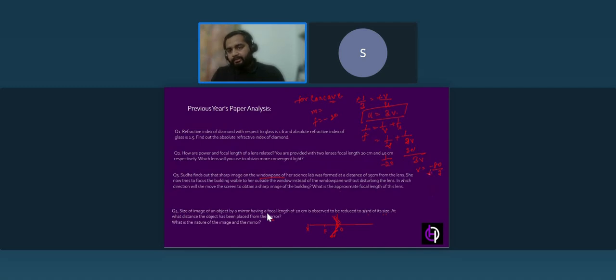So what is the negative sign indicating? Suppose this is the object you place, so this will be your U. And the image is also on the left, the negative side. Suppose the image is formed here, so this will be negative V. The negative sign indicates the image is formed on the same side of the mirror, isn't it? That means the nature is real, and if it is real, then it will be inverted.